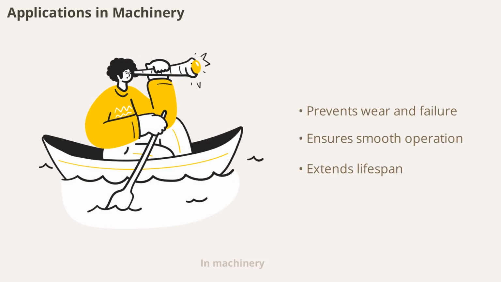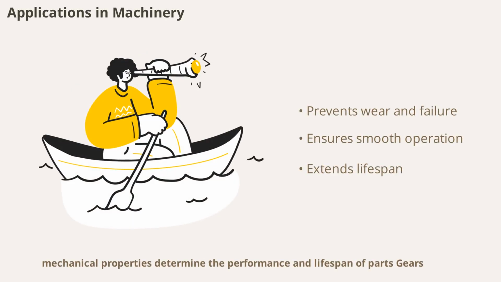In machinery, mechanical properties determine the performance and lifespan of parts. Gears, shafts, and springs must resist wear, fatigue, and deformation. Selecting materials with the right combination of strength, toughness, and elasticity keeps machines running smoothly and safely.